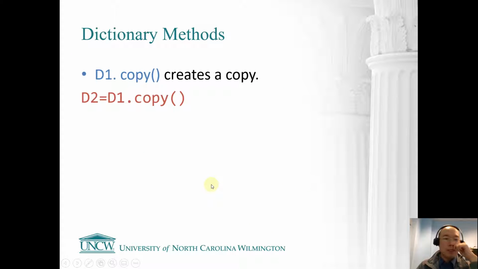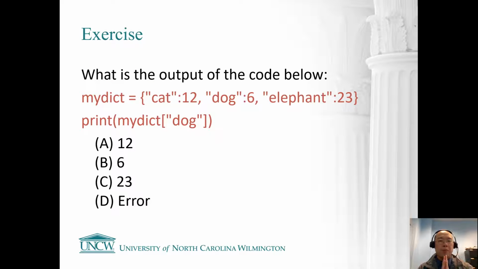Before we finish, there's just one more to go. If you want to create a copy of the dictionary, I mean a real copy of the dictionary, you have to do D1.copy, so it will create a new copy for you. And before we finish, here are some quick exercises.